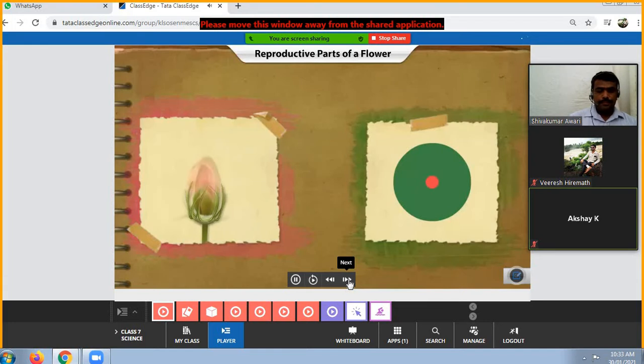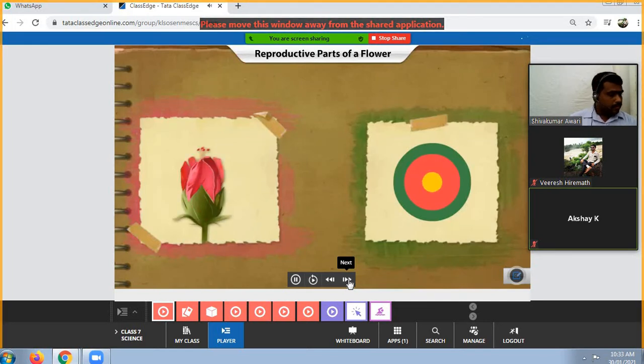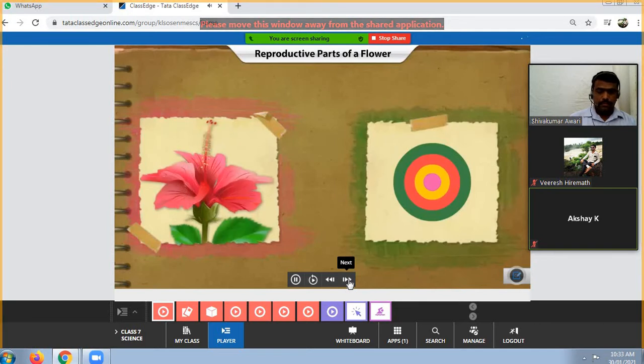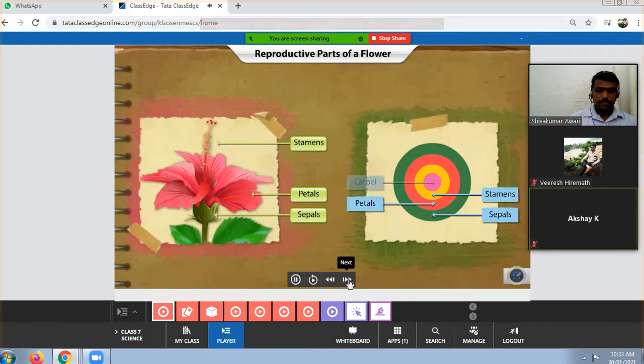Flowers develop from buds. The parts of a flower are arranged in rings or whorls. They are called sepals, petals, stamens and carpels. Let us study the parts in detail.